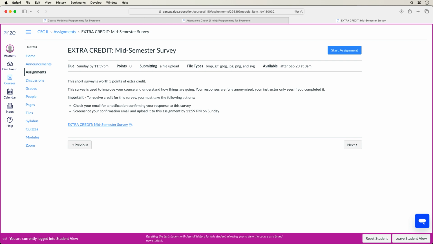You can see that it has a 0 points value, but if you do complete it, then you will be awarded 5 extra credit points. So please take a few minutes to complete it, and please be as honest as possible in your responses. These surveys are anonymous, so while I do not see who wrote what, I do see the results in general. And it's to my own benefit, as well as yours and future students, that you share your honest and true opinion.